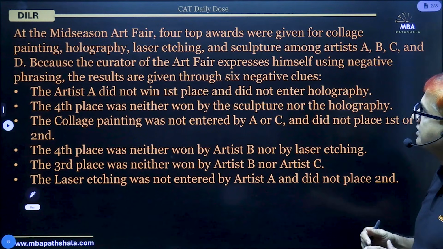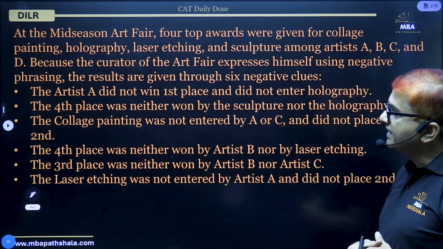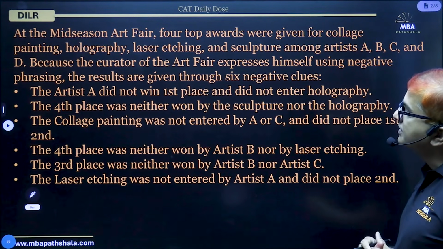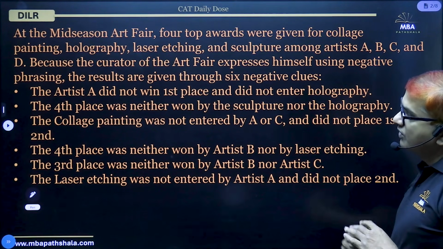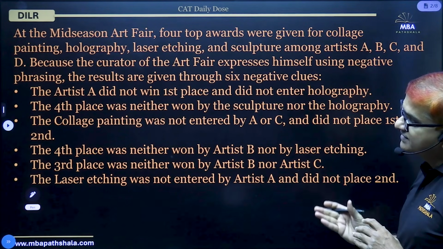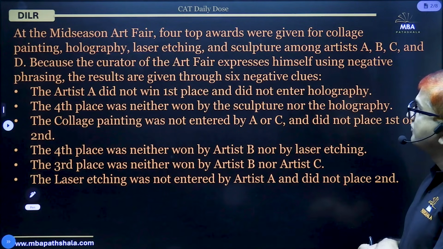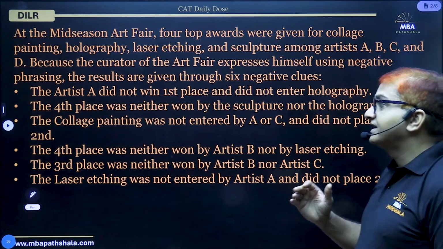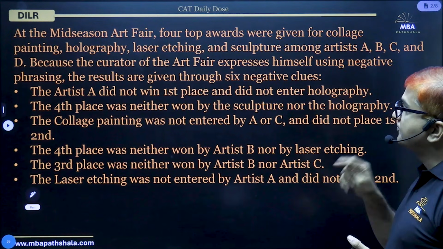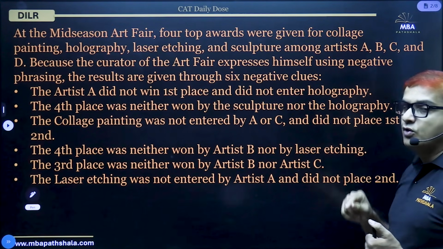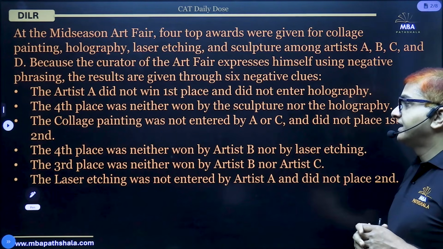But here the curator, in the case of that art fair, instead of manager we use the word curator, expresses himself in negative phrasing always. So he is giving 6 clues. Actually, the artist A did not win first place. He is not saying that artist A won first place. He is saying did not win first place and did not enter holography. So he is giving all the information in negative phrasing.